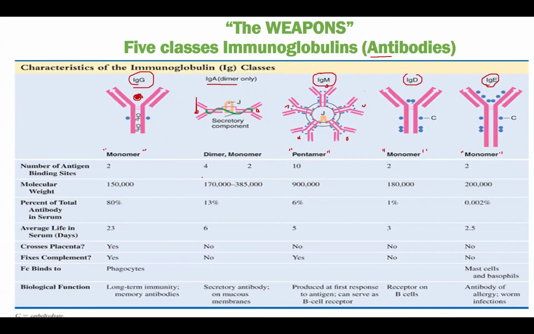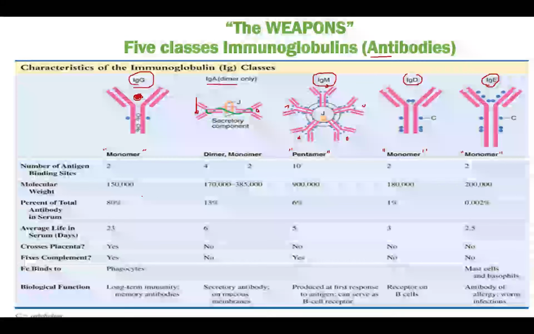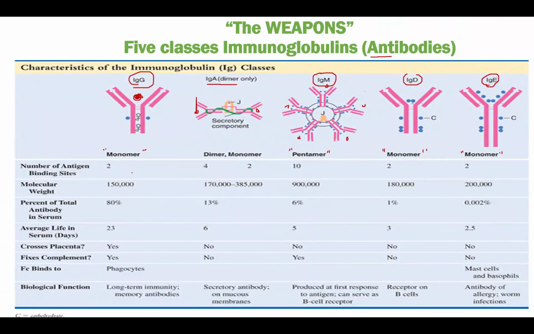Okay, this is based on the number in our blood. It's about 80%, so 80% are the IgG, and then the second one is IgA, about 13%, about 6% the IgM, 1% IgD, and less than 1% is the IgE.